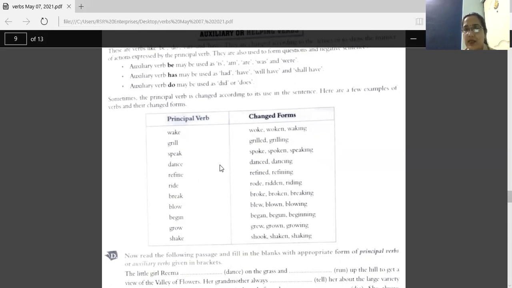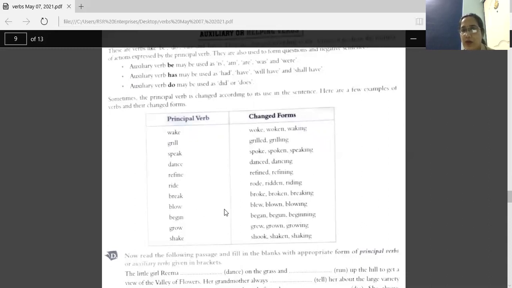Dance to danced, dancing. Next word, refine, refined or refining. Ride, change to rode, ridden, riding. Break, changed form is broke, broken or breaking.